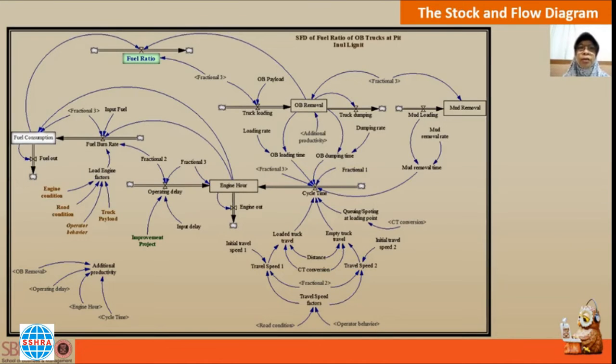Okay, next this is the stock and flow diagram model of fuel ratio developed from the CLD model. There are 3 submodels involved here. Submodel 1 is to record the fuel consumption, submodel 2 is to record the operating hours, and submodel 3 is to record the overburden removal activity. All those submodels combine to calculate the fuel ratio here. And from this diagram, we will run the simulation to see the behavior of the main variable.